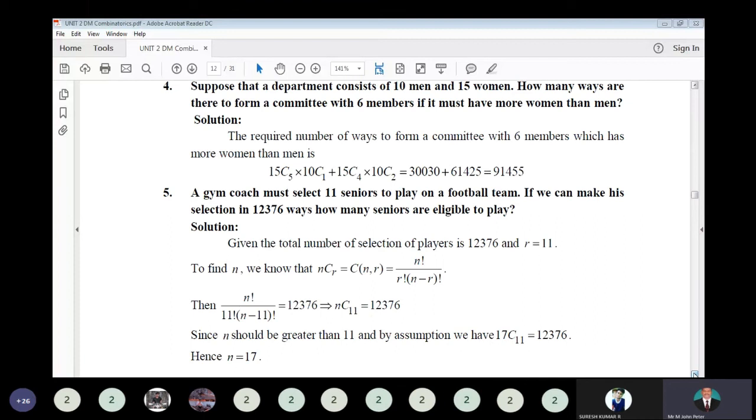The next calculation will not come, that means 15C3 into 10C3, because both are equal. So at least one man should be there, and these are the two possibilities. When you find the corresponding combinations for the selection, you will get 91,455 as an answer.